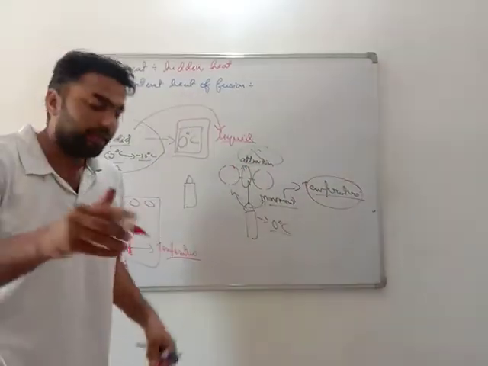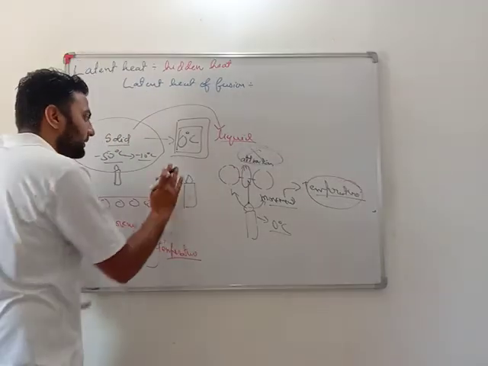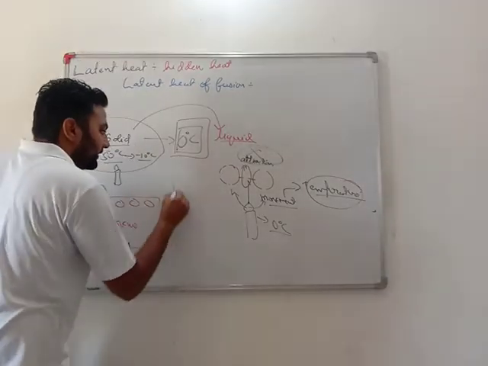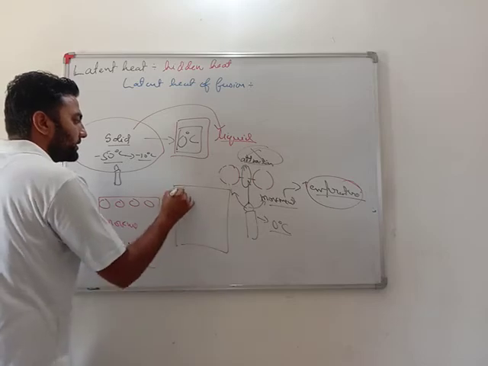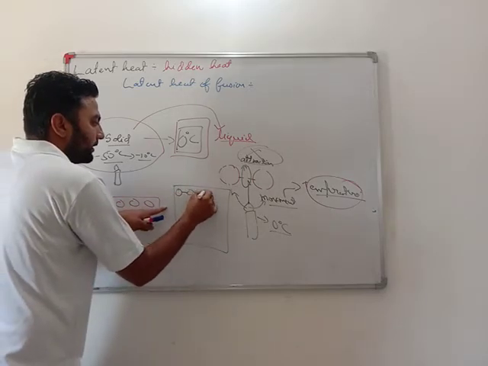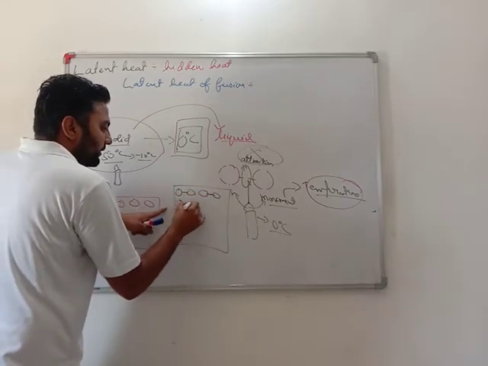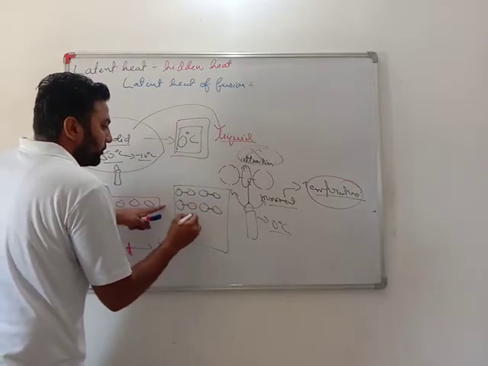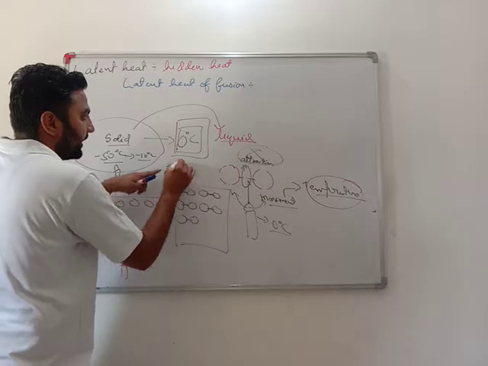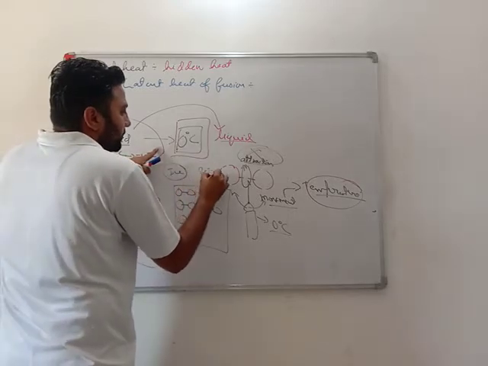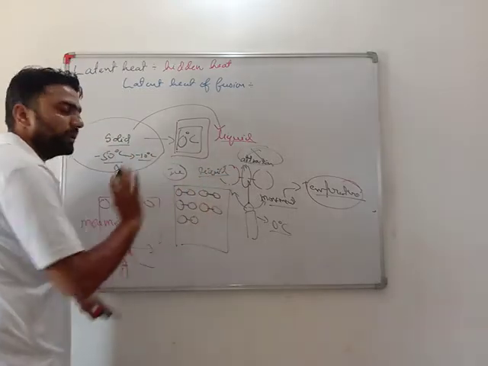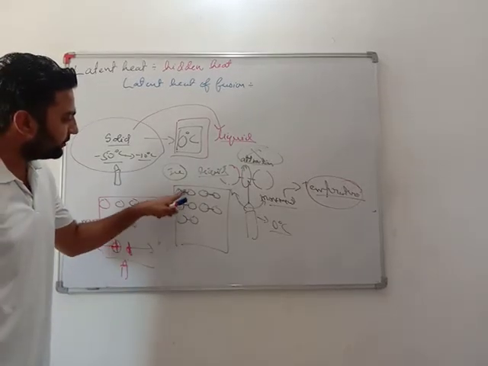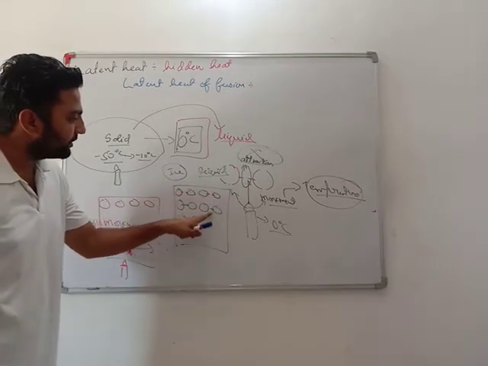Got it, dear students? See, this is complete ice. First this bond will break, then this bond, then this bond, then this bond. So until this ice fully converts into liquid, there will be no temperature rise. Why? First heat will be used to break this bond, then this bond, then this bond.